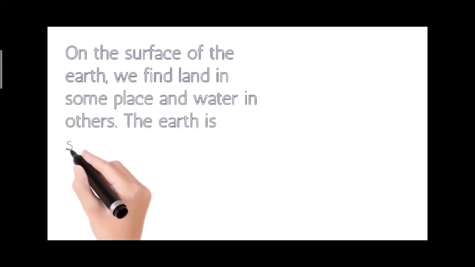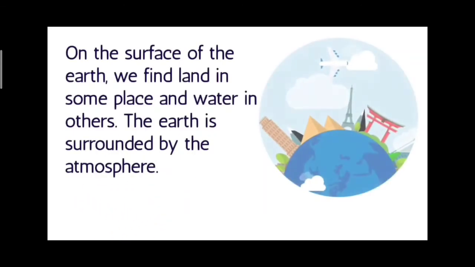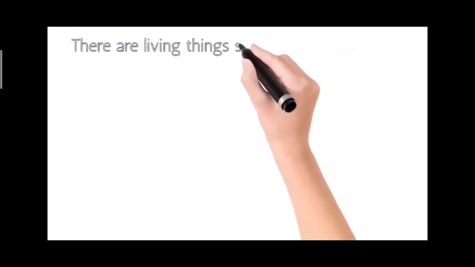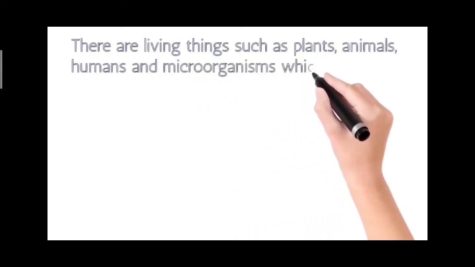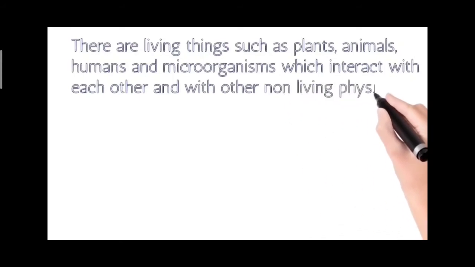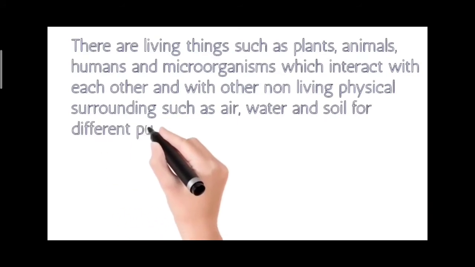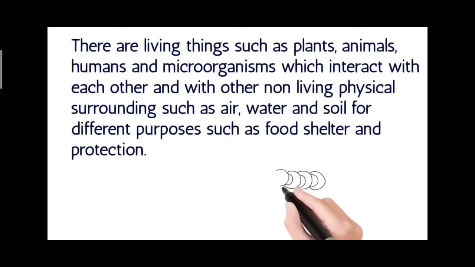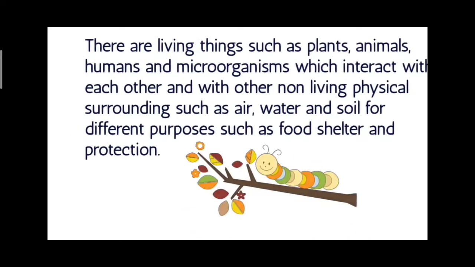On the surface of the earth, we find land in some places and water in others. The earth is surrounded by the atmosphere. There are living things such as plants, animals, humans, and microorganisms which interact with each other and with other non-living physical surroundings such as air, water, and soil for different purposes such as food, shelter, and protection.